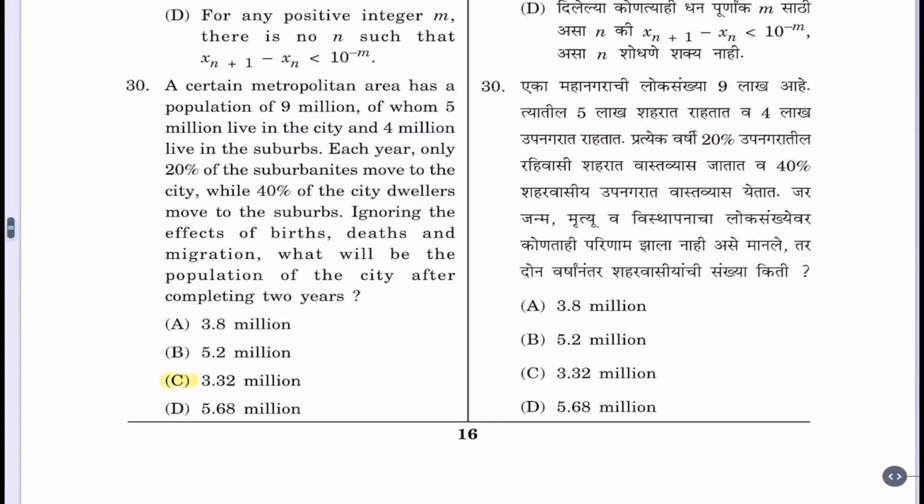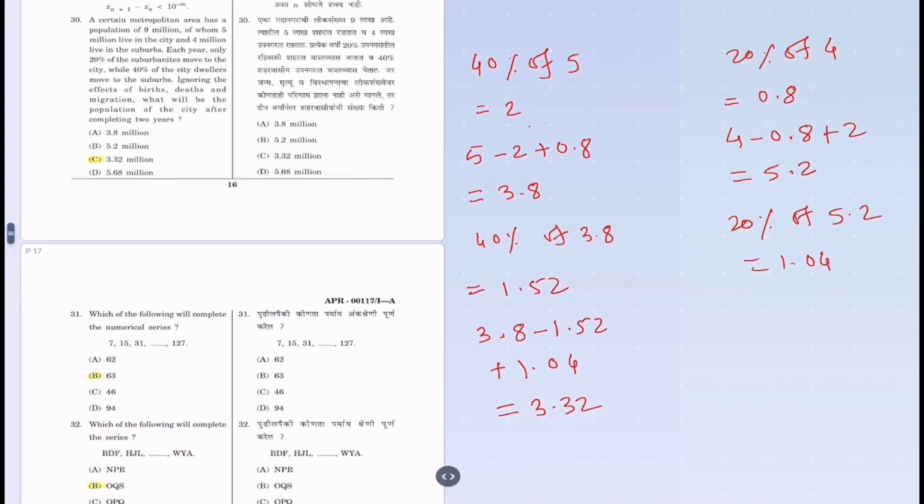30. A certain metropolitan area has a population of 9 million, of whom 5 million live in a city and 4 million live in the suburbs. Each year, only 20% of the suburbanites move to city, while 40% of the city dwellers move to suburbs. Ignoring the effects of births, deaths, and migration, what will be the population of the city after completing 2 years? Now let us see the answer first.